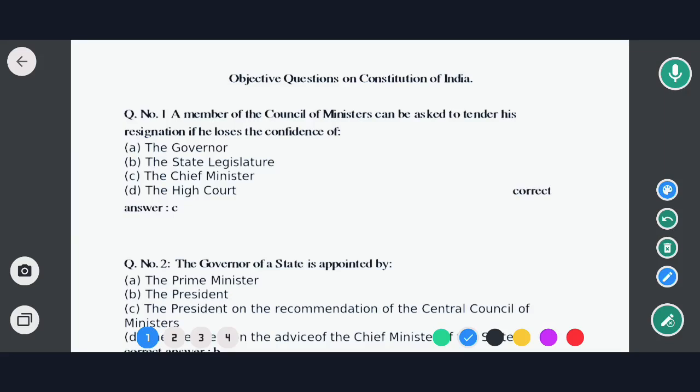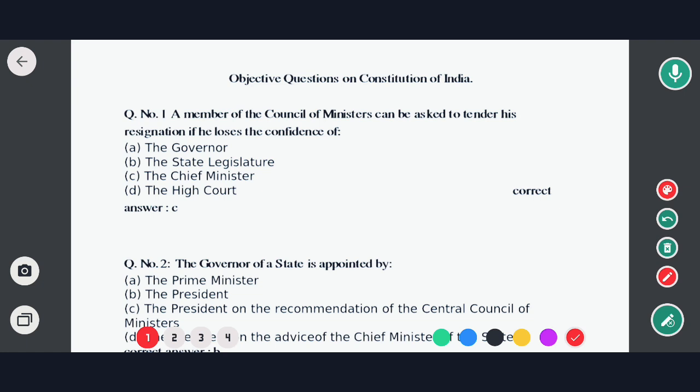Hello everyone. Today we will solve a few most important MCQs on our Indian Constitution. So those who are preparing for the All India Bar Examination this year, this video lecture will be very helpful to you all. Okay. So without any further delay, let's start today's session.